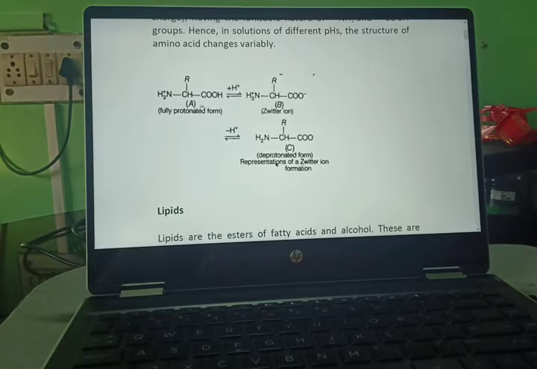Now again here you can see it is protonated, it is Zwitter ion and it is deprotonated. So it means here removal of H ion and here also removal of H ion. So it is the fully protonated, it is Zwitter and it is the deprotonated form.